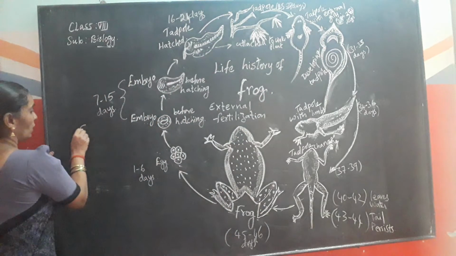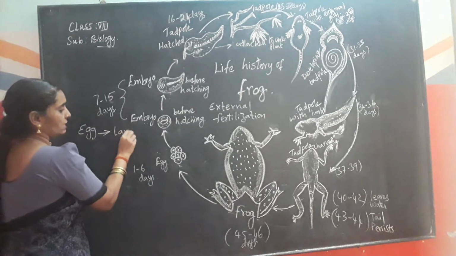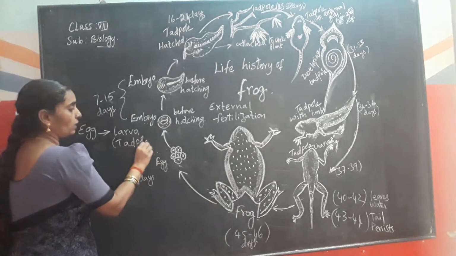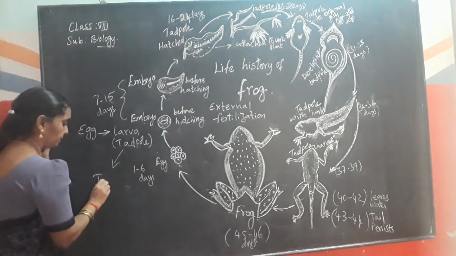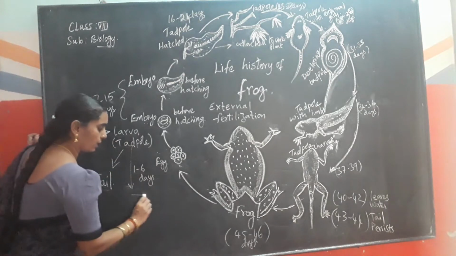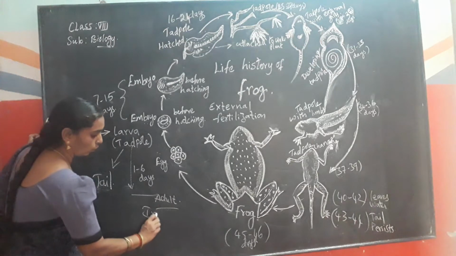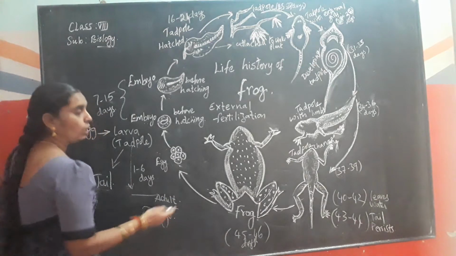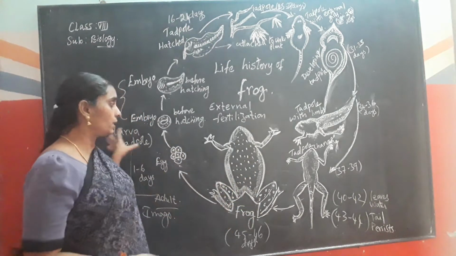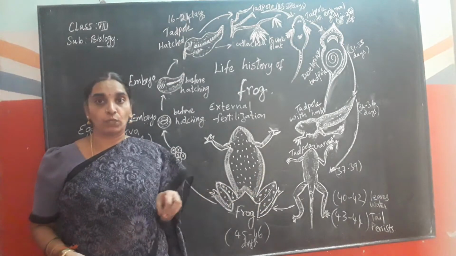So, you know, in the life cycle of frog, the egg develops into the larval stage which is called the tadpole. The tadpole contains the tail. Is it clear? And this develops into the adult stage, that is imago. So this transformation of changes that takes place from the egg to the imago stage is called metamorphosis.